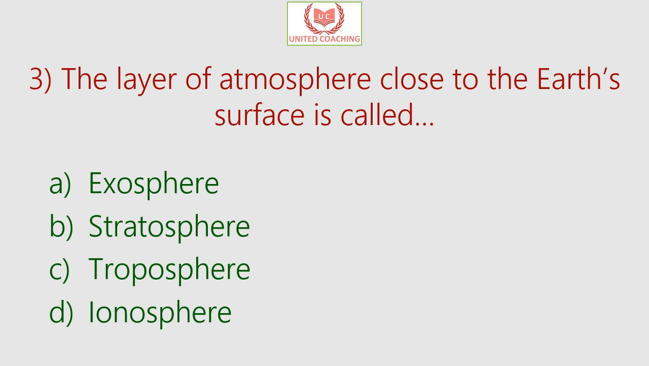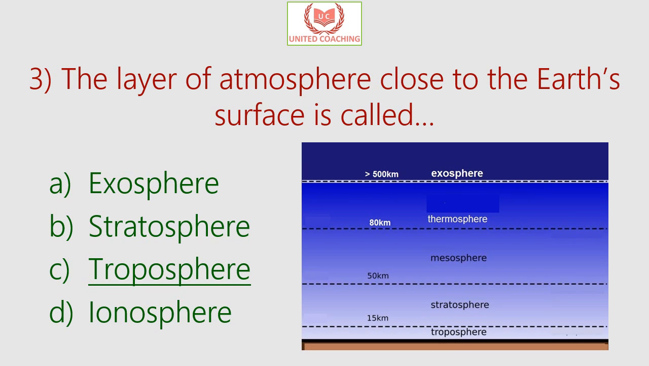Our next question is, the layer of atmosphere close to the Earth's surface is called. Is it exosphere, stratosphere, troposphere or ionosphere? The answer is troposphere. The atmosphere has 5 primary layers which are troposphere, stratosphere, mesosphere, thermosphere and exosphere. And the layer of atmosphere closest to Earth is troposphere, and the outermost layer is exosphere.